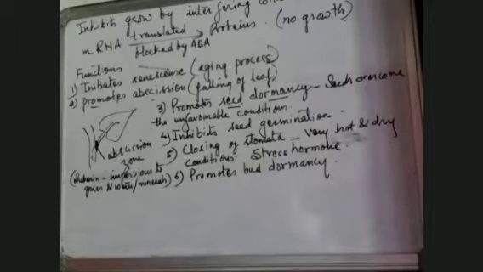We come to the next topic of this chapter, which is photoperiodism. So the hormones we have finished. The hormones are done. Now we are on to the next topic of the chapter, and the name of the topic is photoperiodism.